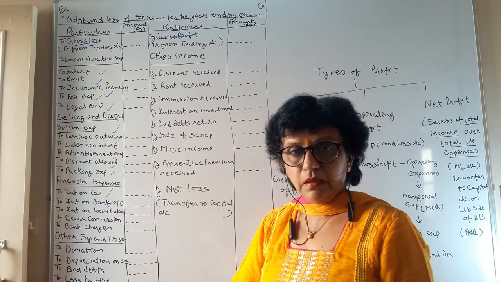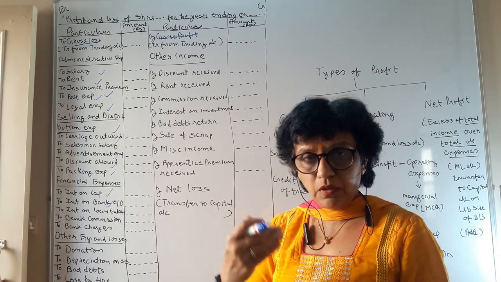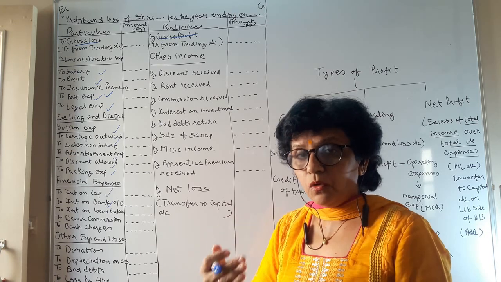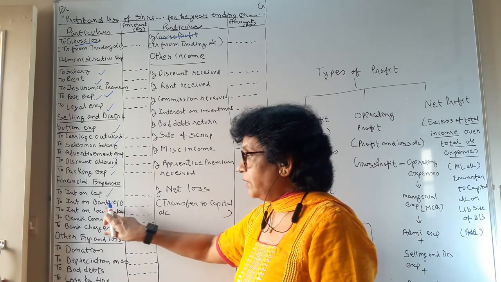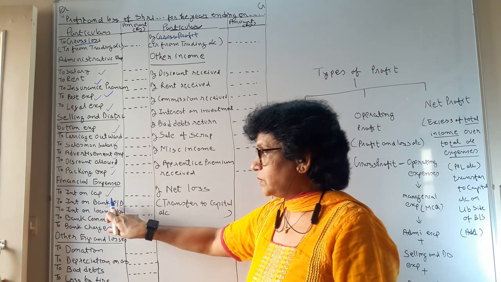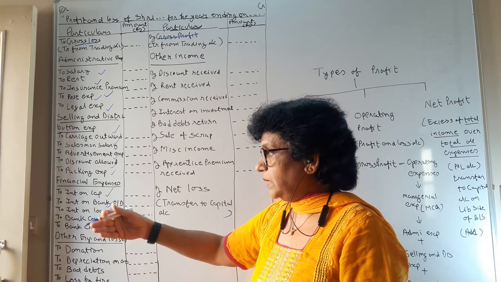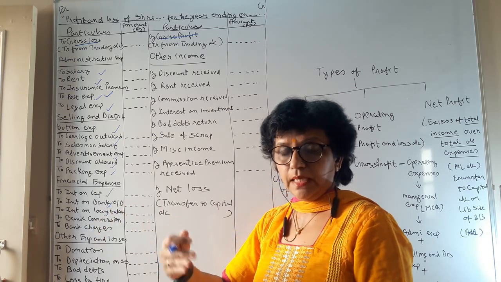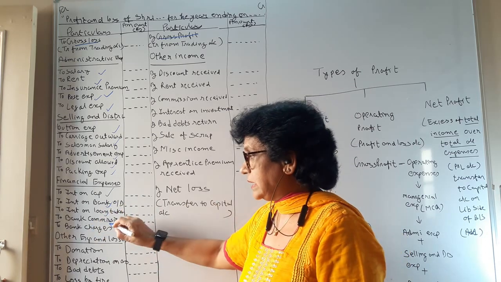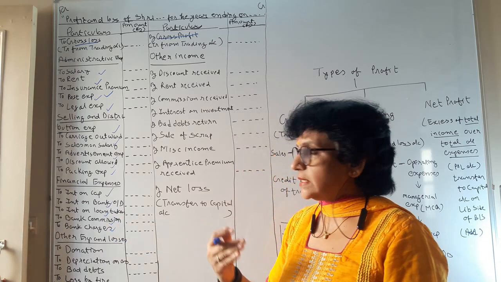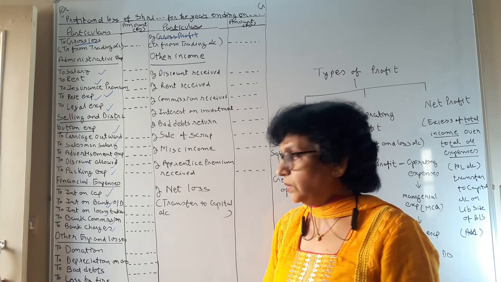Interest on bank overdraft: if you have taken a loan from the bank and you have withdrawn cheques for more than your balance, an overdraft is considered, and on the overdraft the bank is going to charge interest. Interest on loan taken: on whatever loan you have taken, the bank is going to charge interest. Bank commission and bank charges are there. All such types of financial expense you incur.